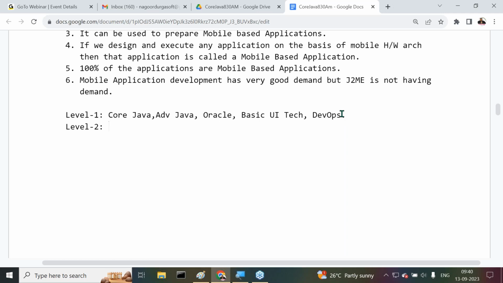First, immediately we can start with core Java, Oracle, basic UI, and DevOps. These things we can start immediately. No problem. Maybe with a week's gap or maybe a 10 days' gap, we can start all the courses here.